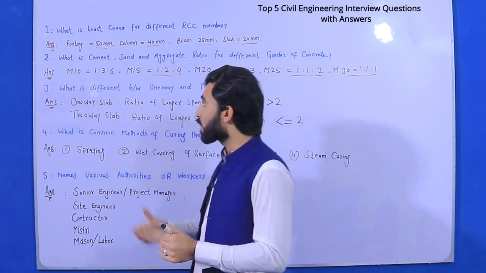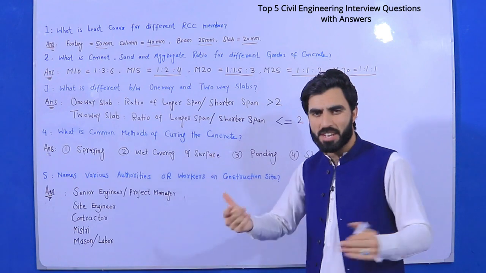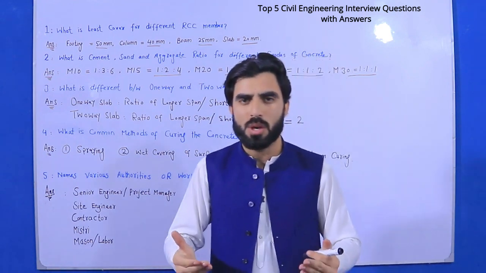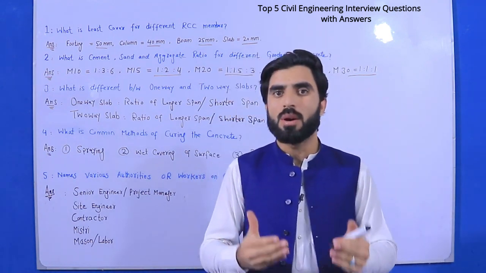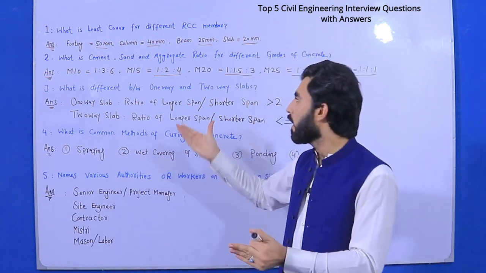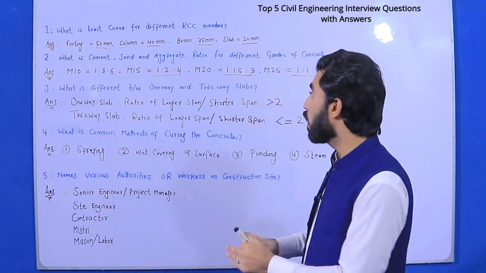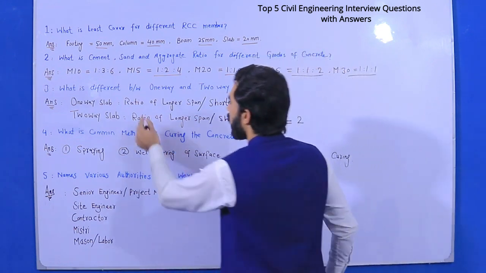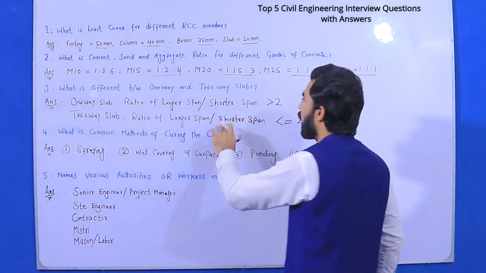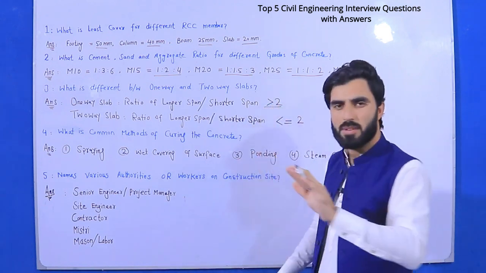Guys, the third one is, what is difference between one-way and two-way slabs? They can ask directly from you. What do you think about one-way and two-way slab? Or explain what is one-way slab or two-way slab. So the answer should be, one-way slab is ratio of longer span divided by shorter span greater than 2.